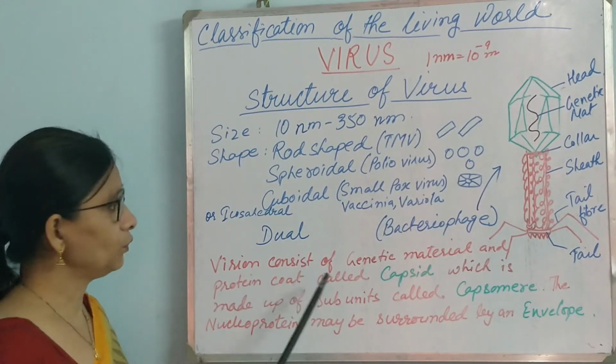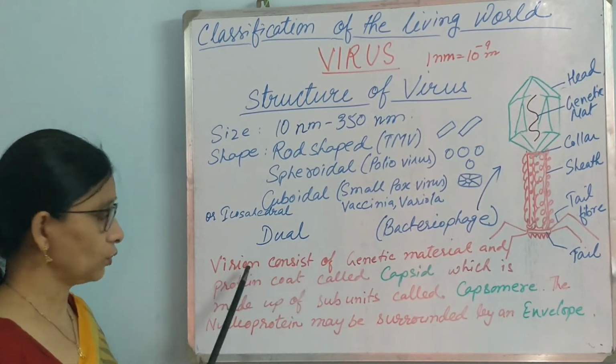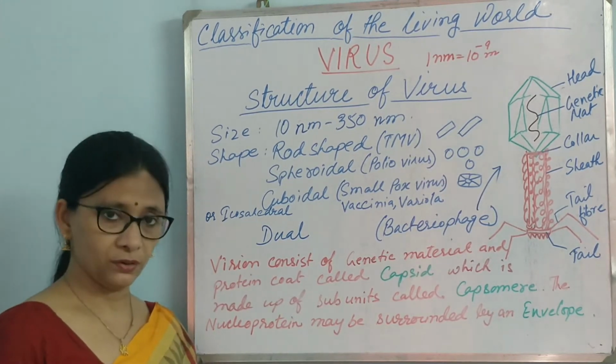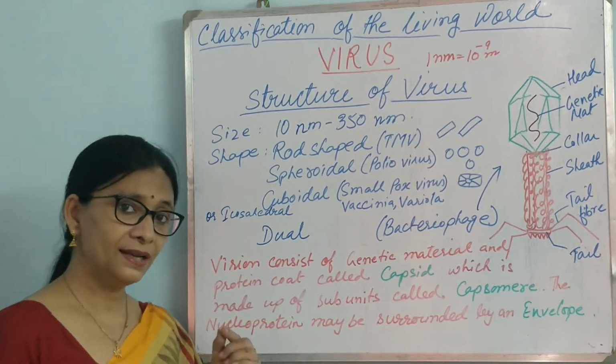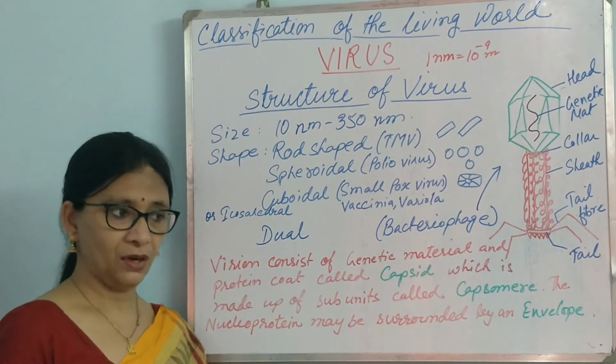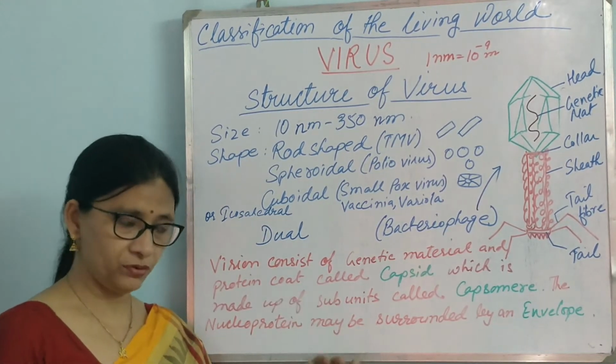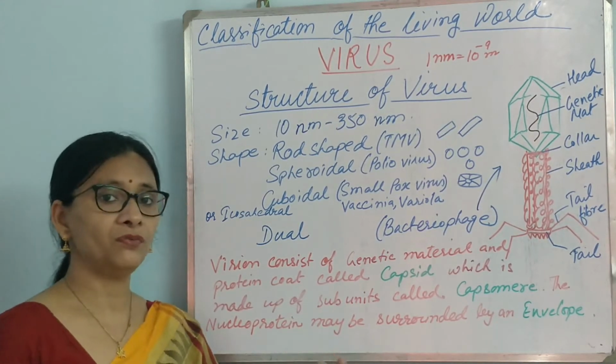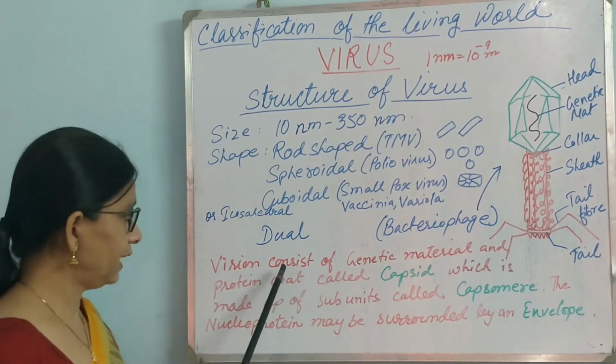Now let us talk about virion. What a virion is. Sometimes a question is asked, what is a virion? Now virion is nothing but a single infective virus. A virus which has found a host and is about to start its infective cycle, that becomes a virion. So that is it, virion.